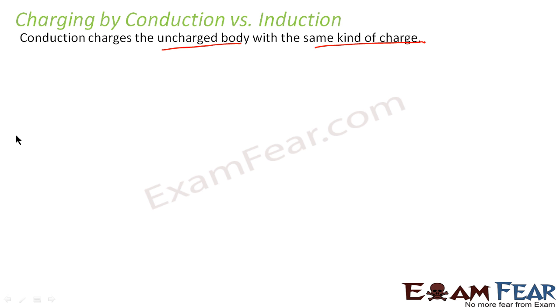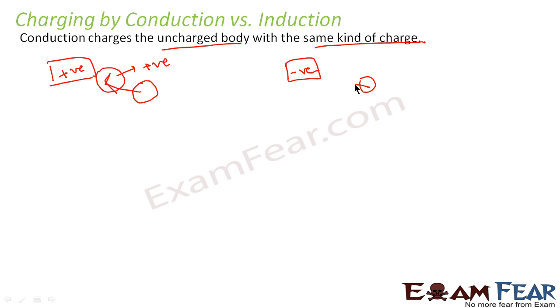Similarly, if the charged body is negative, the uncharged body, when it comes in contact with it, becomes negative. That is what happens in case of conduction.